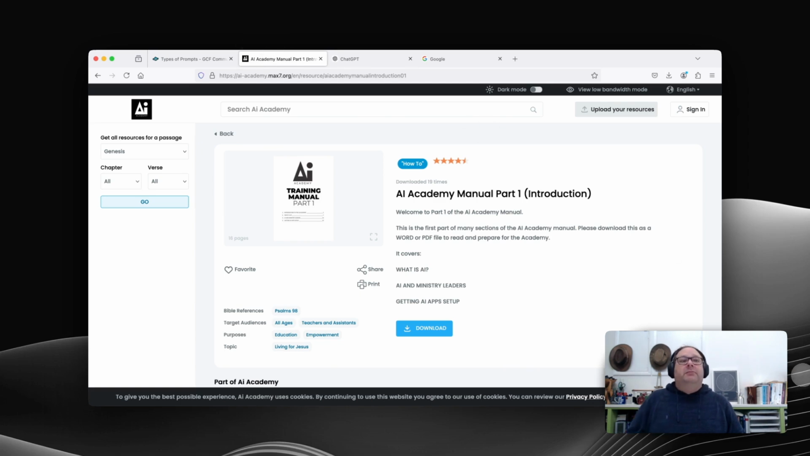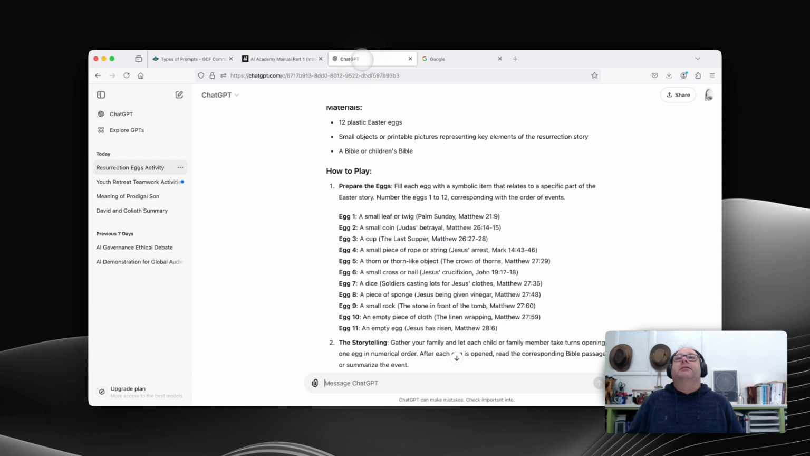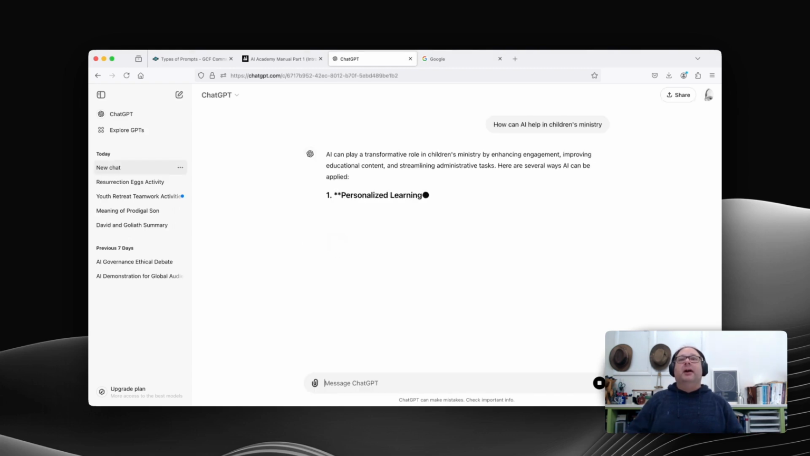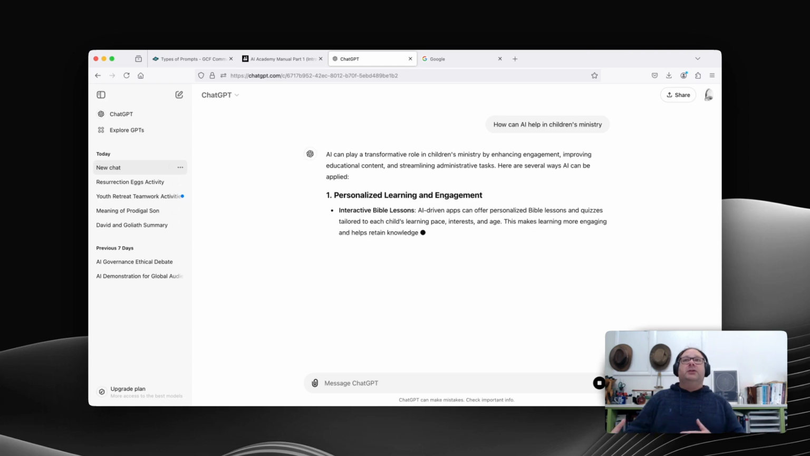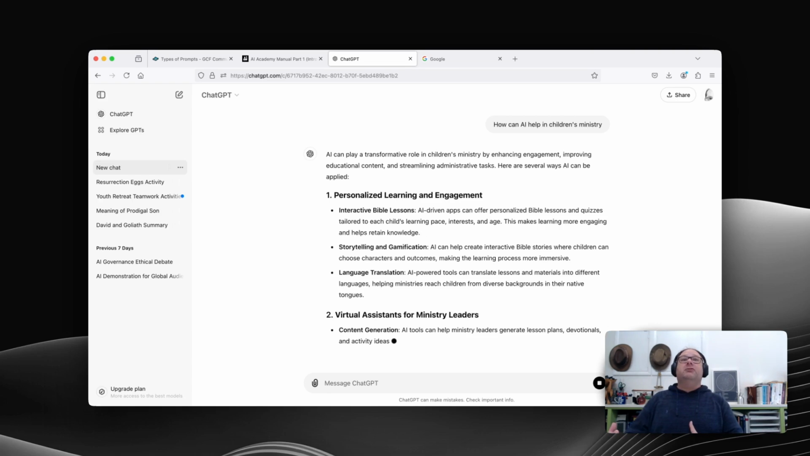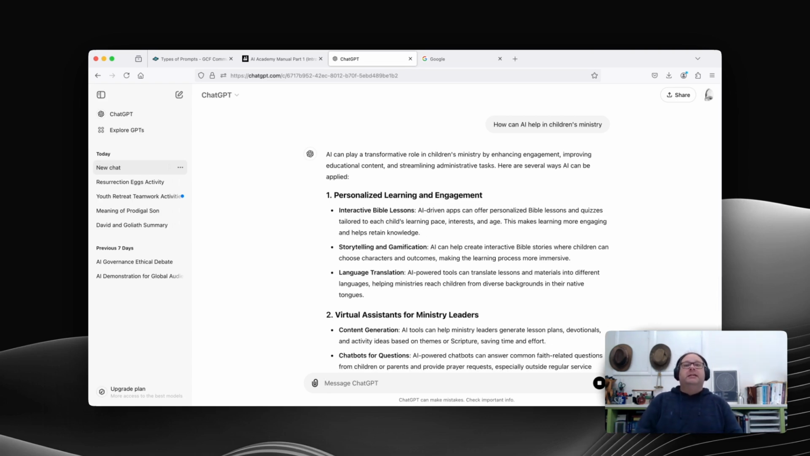So when you're crafting prompts, let's go back to ChatGPT. You'll get a much better response if you're specific and concise. So for example, this is an example of a vague question. A vague question would be, how can AI help in children's ministry? That's very, very open-ended, and the response that you get from ChatGPT won't be very focused. It might give you lots of really interesting information, and some of those might help you to think about things in a different way.